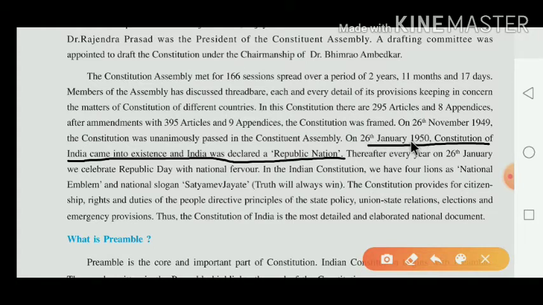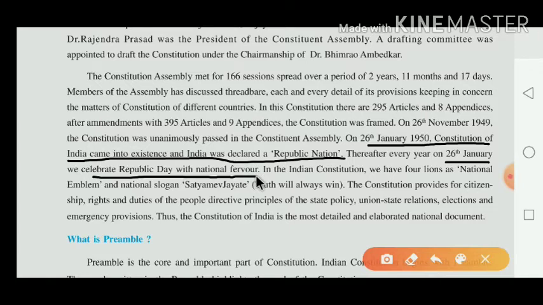That's why India was declared a republic nation, and that's why every year on 26 January we celebrate Republic Day. Why do we celebrate 26 January as Republic Day? Because on 26 January our Indian Constitution was implemented in our nation. And thereafter every year we celebrate 26 January as Republic Day with national fervor.